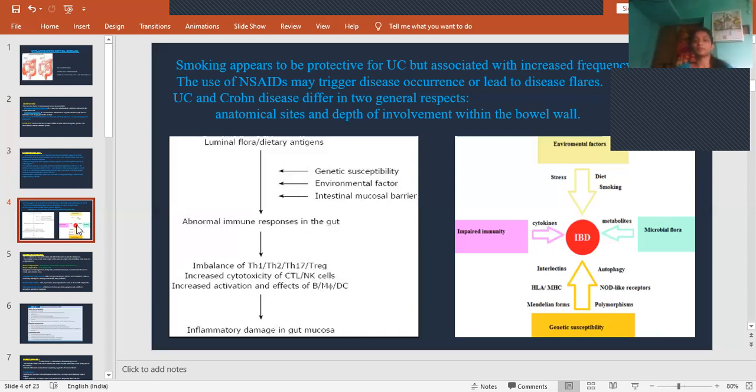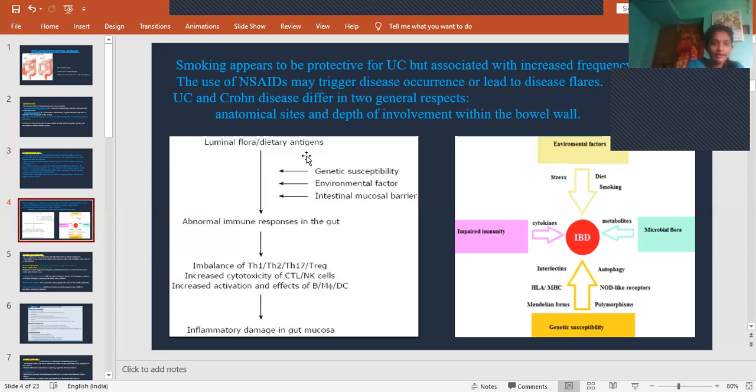depth of involvement. That means, as I said, in the case of ulcerative colitis, the anatomical site involved is only rectum and colon, but in the case of Crohn's disease, any part of the GI tract may get involved. Okay. So this is the pathophysiology.